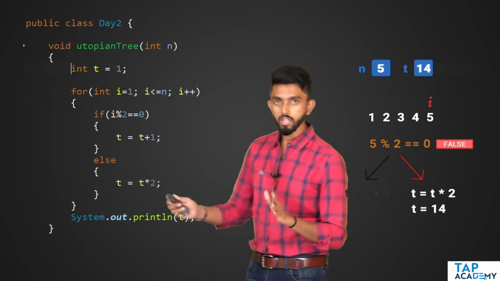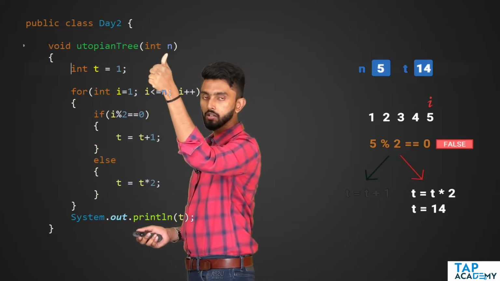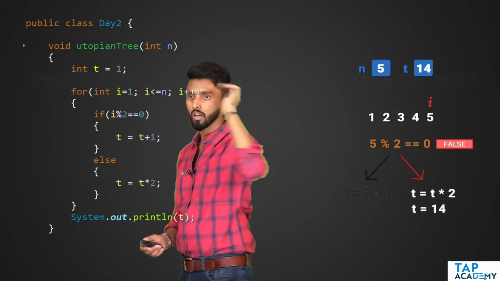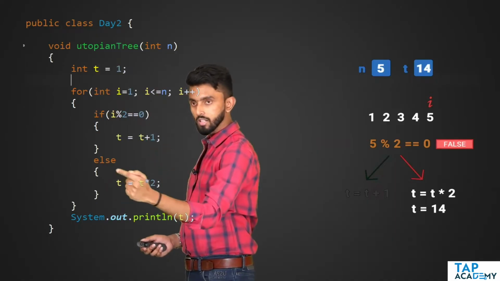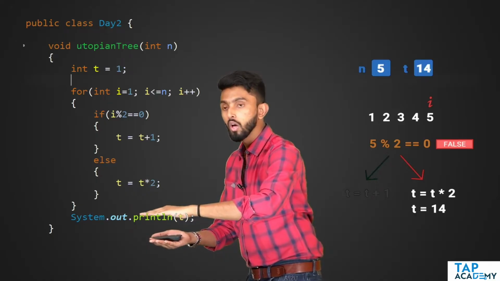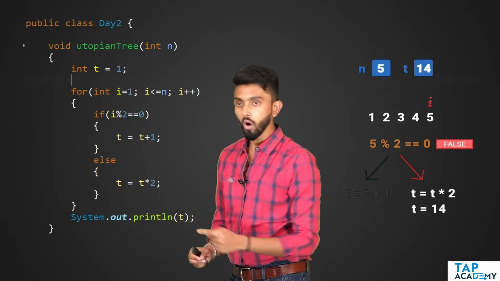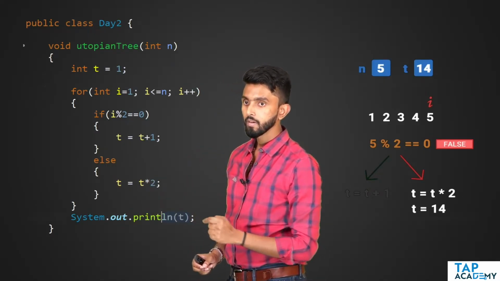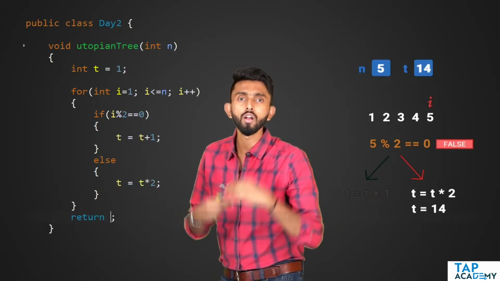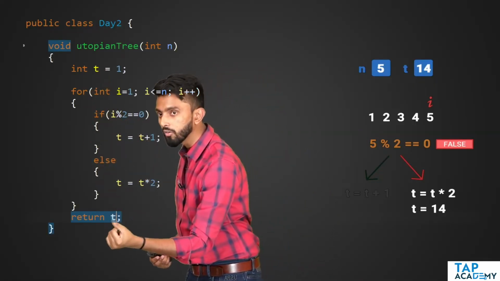So basically what you're doing is, if somebody calls Utopian tree and gives the number of cycles, automatically you will create a variable t whose value is 1, because the initial size of the tree is always 1. And then you will calculate the size of the tree t, and you must not print it, boss. You must return it as output to whoever called. So I'll remove this line, and instead I will write return. There is a word in programming called return. Return means give back. Give back what? Whatever is the value of t that you have calculated.